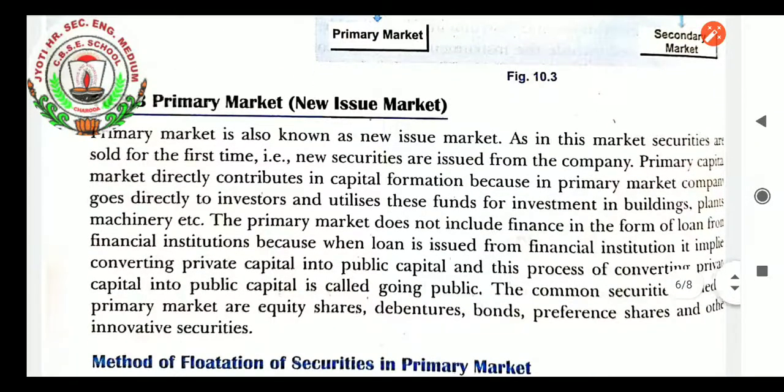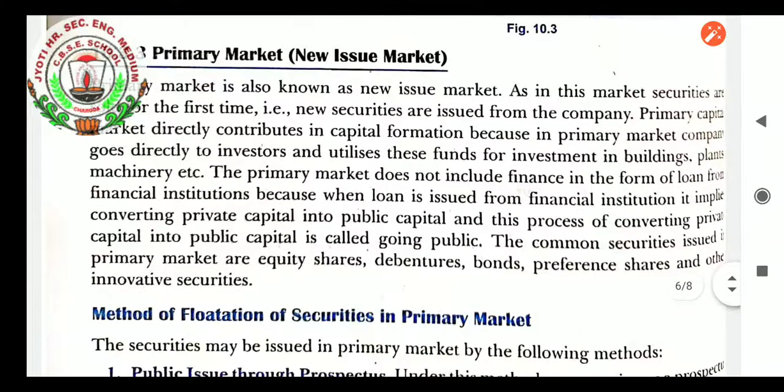The primary market does not include finance in the form of loan from financial institution because when loan is issued from financial institution, as it is incorporated by the government, it implies converting private capital into which capital? Public capital. And this process of converting private into public is called going public. That is the reason that you have to note down. The common securities issued in primary market are equity shares, debentures, bonds, preference shares and other innovative securities.